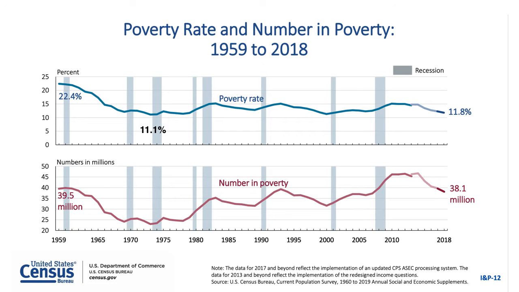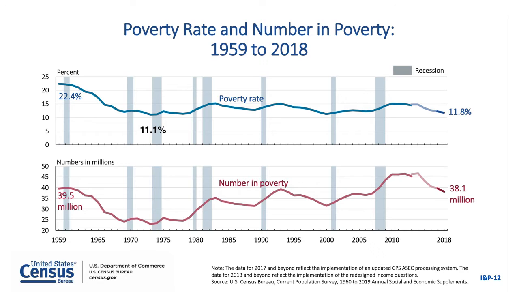Okay, so here we see two line graphs, right? The one on the bottom shows us the number of people who were officially poor by Census Bureau official measures from 1959 through to 2018, and that's the most recent year for which data are available. So as you can see here, according to the census, in 2018, there were about 38 million Americans living at or below the poverty line. It's about $24,000 for a family of four.